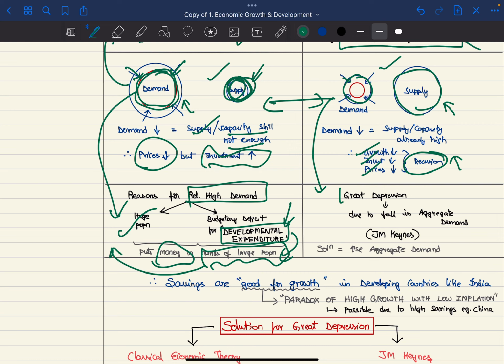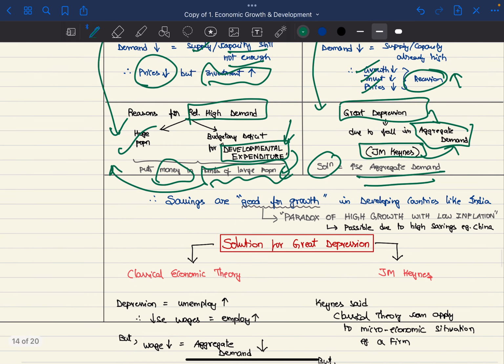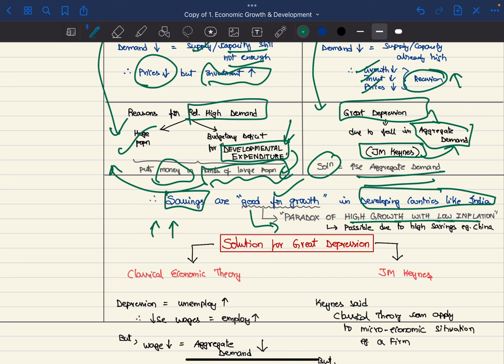As far as the Great Depression is concerned, it happened due to a fall in aggregate demand. J.M. Keynes said that this is due to aggregate demand, so the solution is to increase aggregate demand. So we can say that savings are good for growth for developing countries like India. This is what explains the paradox of high growth with low inflation. Generally, when there is high growth, inflation should also be high, but high growth with low inflation is possible because of this explanation. This is what China also followed.